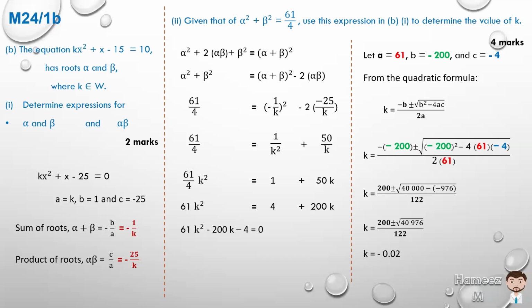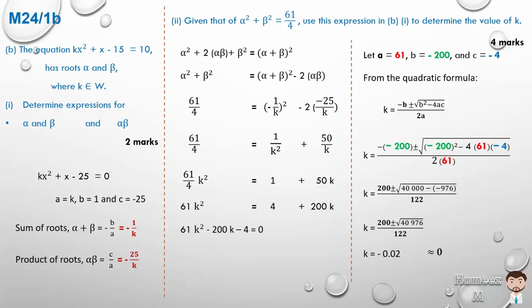So if k was to be the answer and we try to approximate it to a whole number, then it would approximate to 0. If we did that and we looked at the original equation, kx squared plus x minus 15 equal to 10, then with k being 0, it would mean that it's no longer quadratic, but x minus 15 is equal to 10, which is linear.